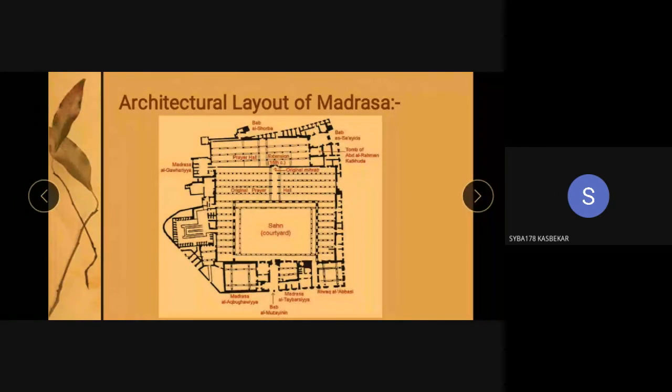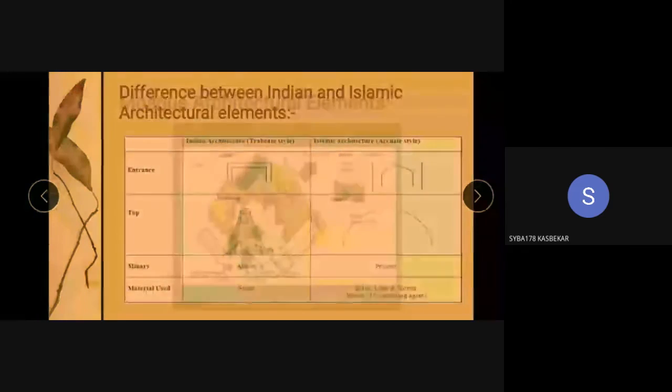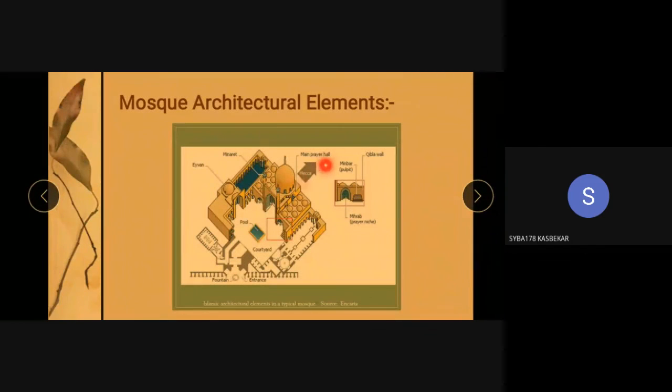Second, it has a courtyard in the center. Both the mosque and madrasa have a courtyard which is called sahan. Third, it has a prayer hall, and if the monument has a prayer hall, it has an arch. That prayer hall is used for prostration, for doing namaz, and it faces the direction of Mecca.